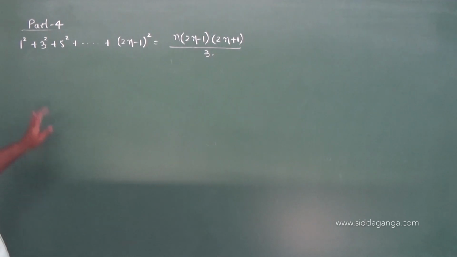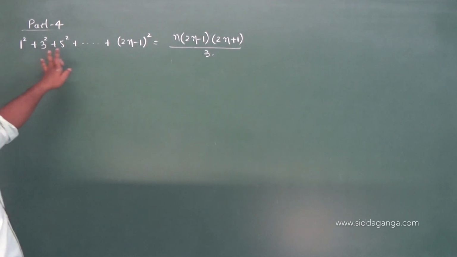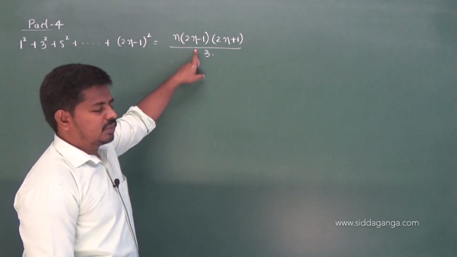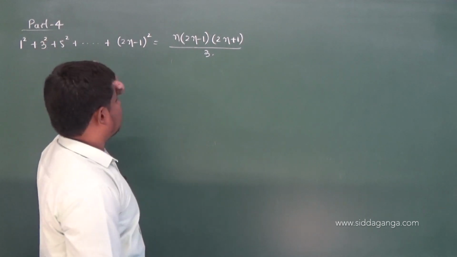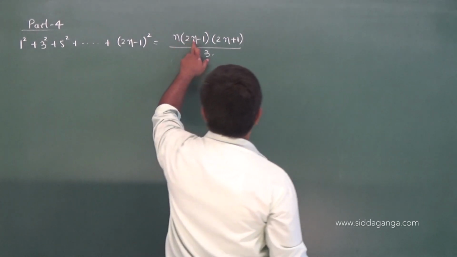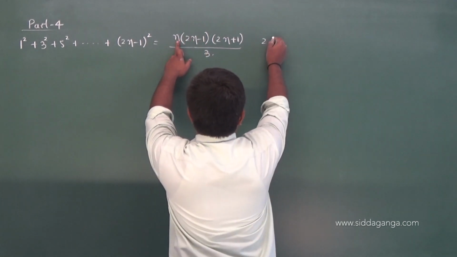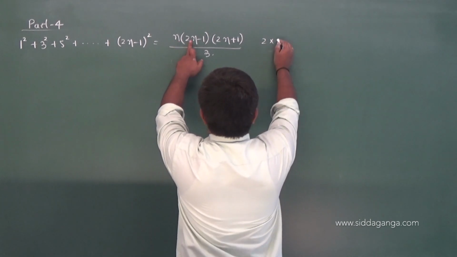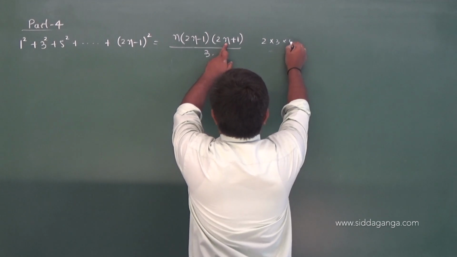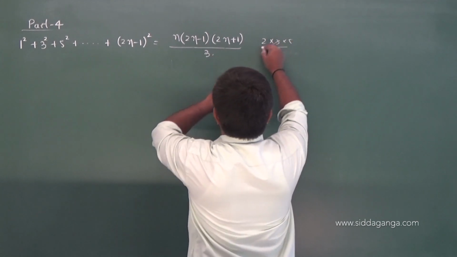You mean when n is 2, this gives the sum of first two numbers of this series. So when n is 2, what do you get? 2 into 4 minus 1, that is 3, into 2 into 2 plus 1, that is 5, by 3. So you get 2 fives are 10.